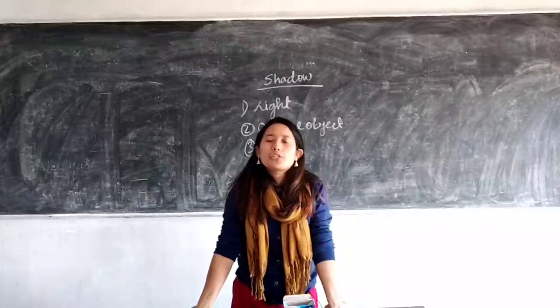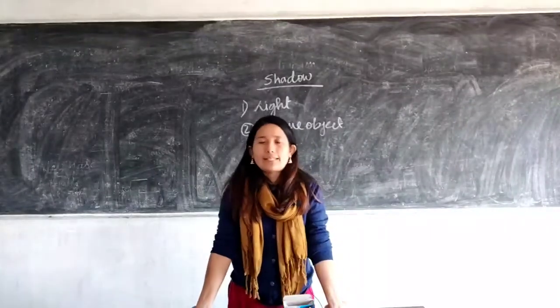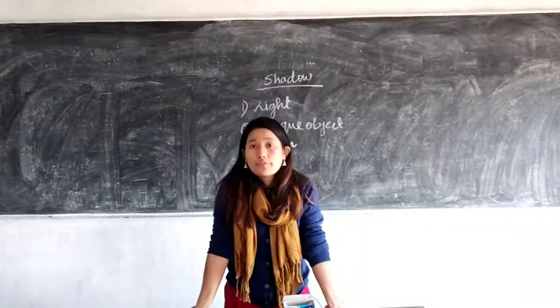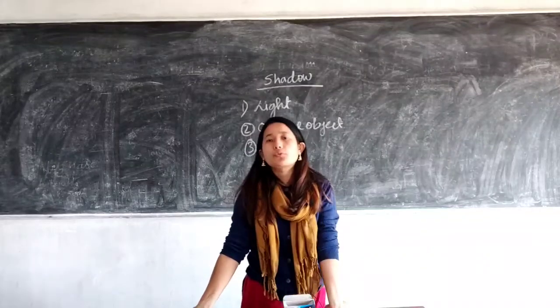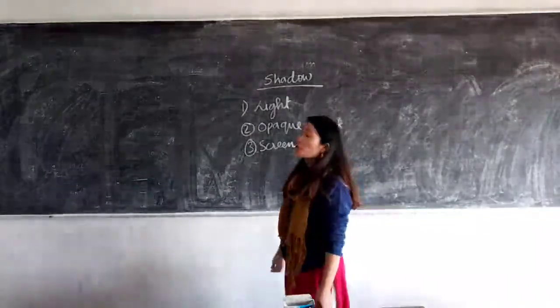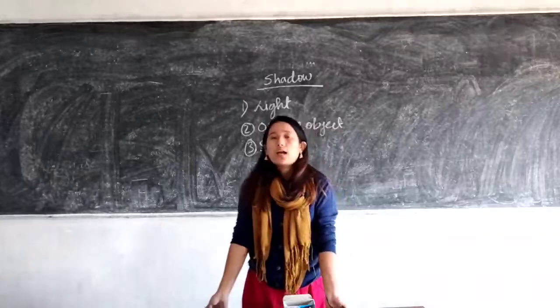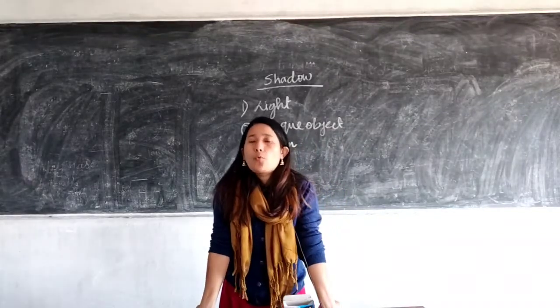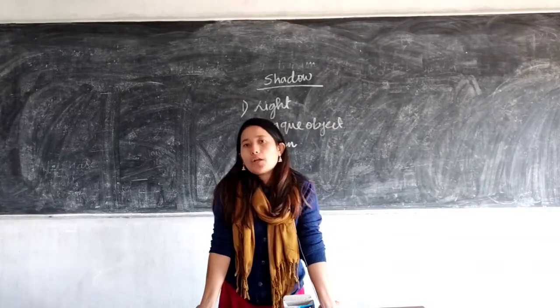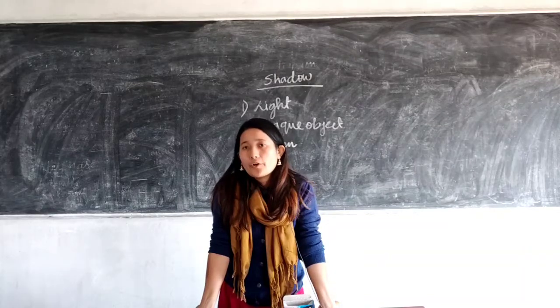So today we'll continue with the same chapter, that is light and shadows. In our previous video we have already discussed what is light. So today we'll be discussing about shadow. So what is shadow? It's a dark patch formed when an opaque object comes in the pathway of a light.